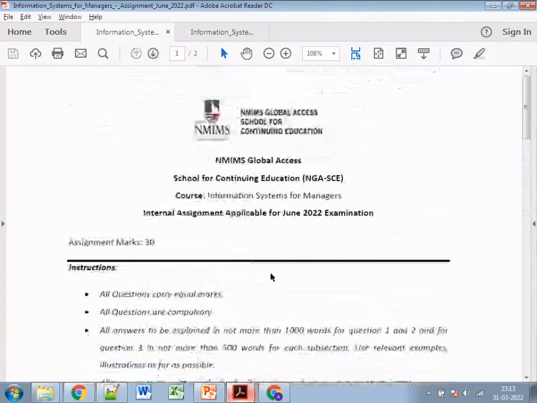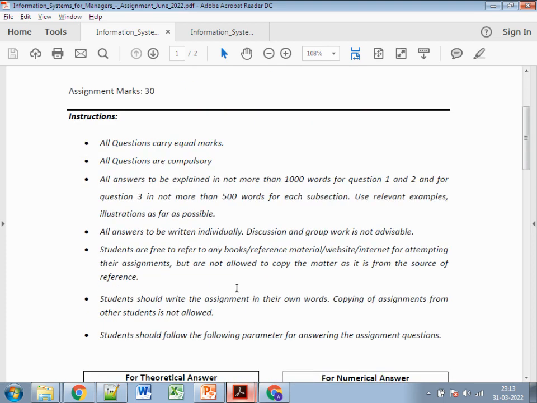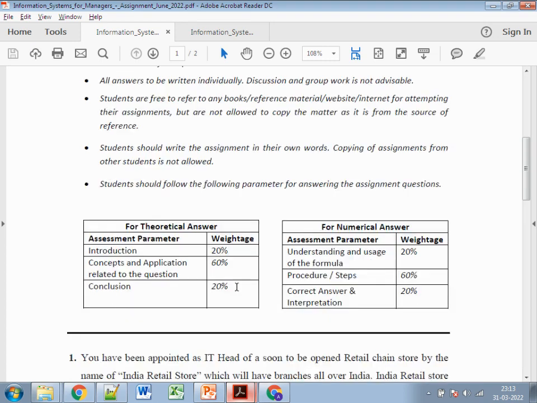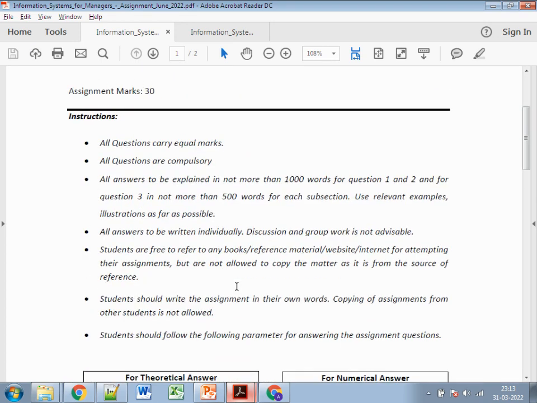about the assignments. As you are aware, there are a total of six subjects, and for each subject you need to submit the assignments. The maximum marks for the assignments is 30 marks. 70 marks is for the exams part, and there are three questions. Each question covers 10 marks. The first question is of 10 marks, the second question is of 10 marks, and the third question is of two parts, third A and third B. Each is of 5 marks.